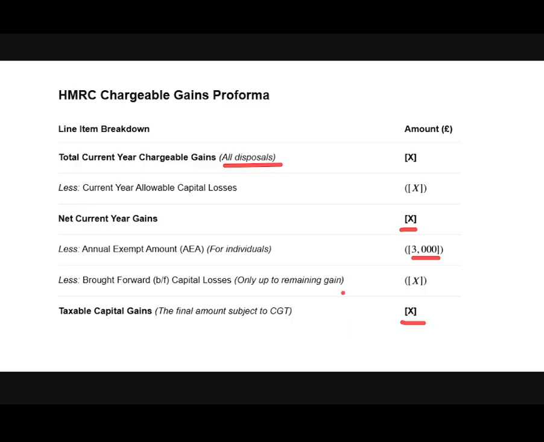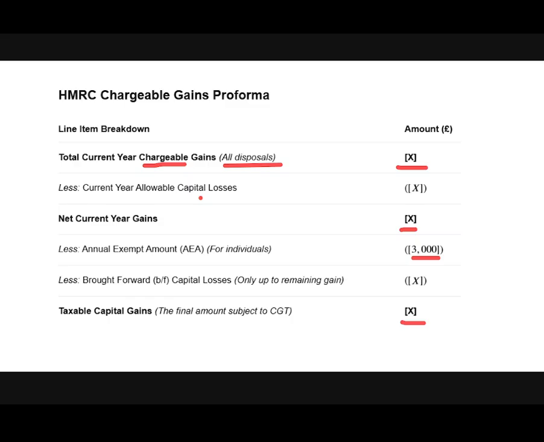After we receive that figure, we aggregate all of the gains we made on each asset. Suppose we sold 5 assets, we will combine all of the chargeable gains of those 5 assets and put that amount in here. After we get our chargeable gains, we deduct current year losses, which are allowable capital losses. It is not necessary that we made a profit on each asset sold.